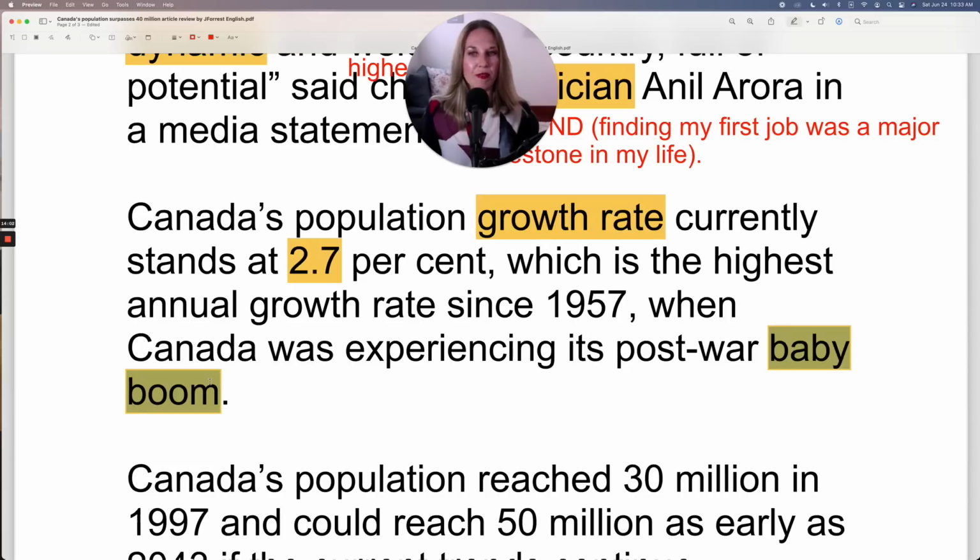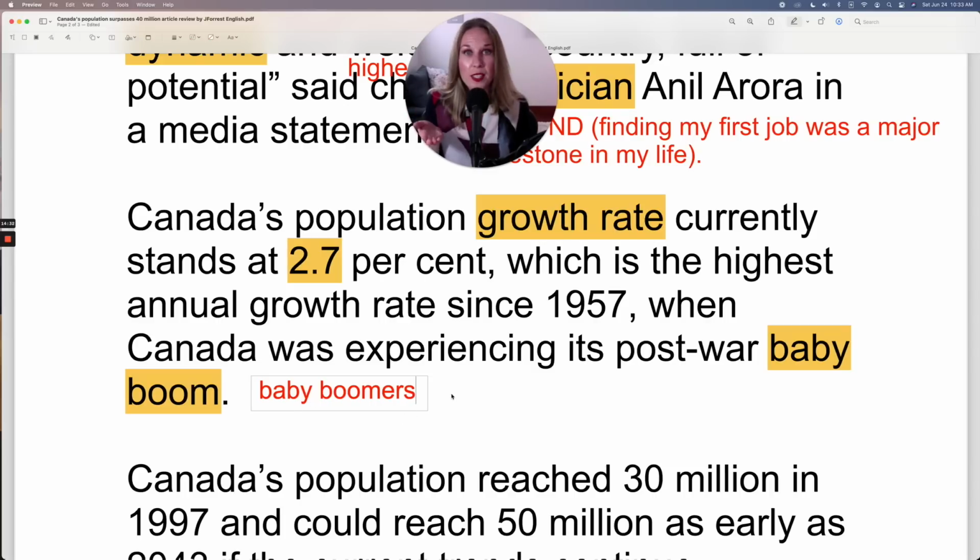Now this, you may be familiar with the term baby boomers. Baby boomers. This describes a generation, and it's the generation that was born right after the war. And that generation is my parents' generation. So generally people in their 60s and 70s, I believe, would be considered baby boomers.